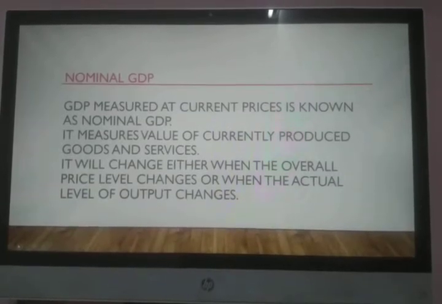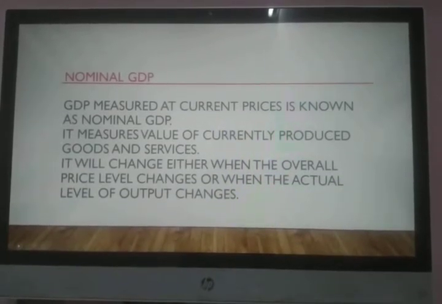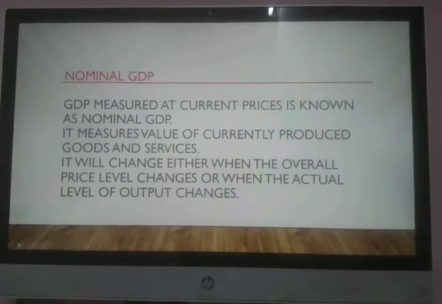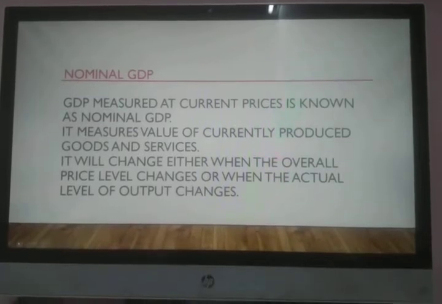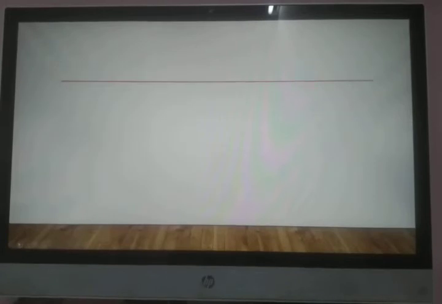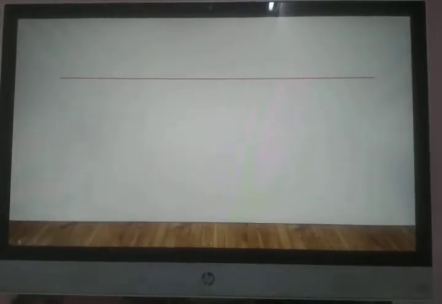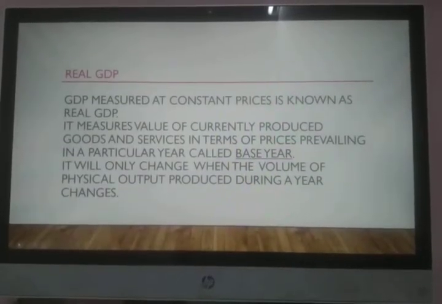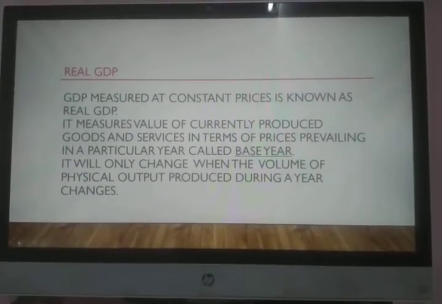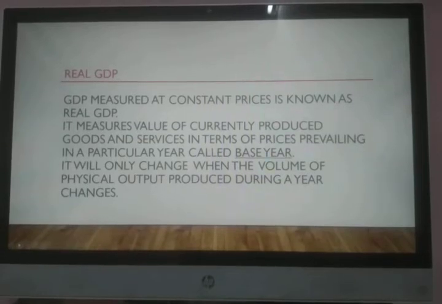It is always positive because prices keep on increasing. There is inflation in the prices. So due to that, the GDP will show an increase. But actually, there may not be any increase in the output produced in that particular year. So to understand the actual increase in the physical output, we have another concept, that is real GDP. Now this real GDP is measured at constant prices.